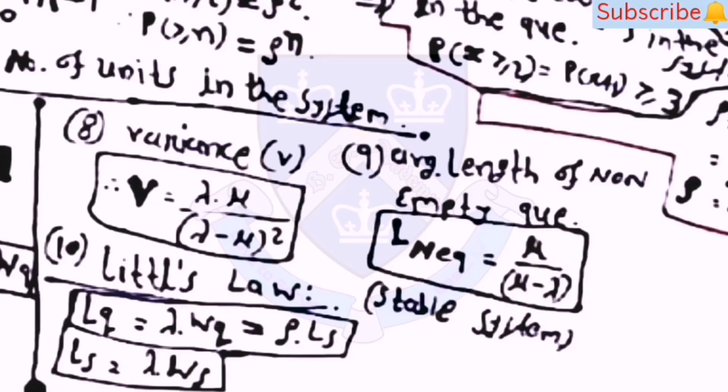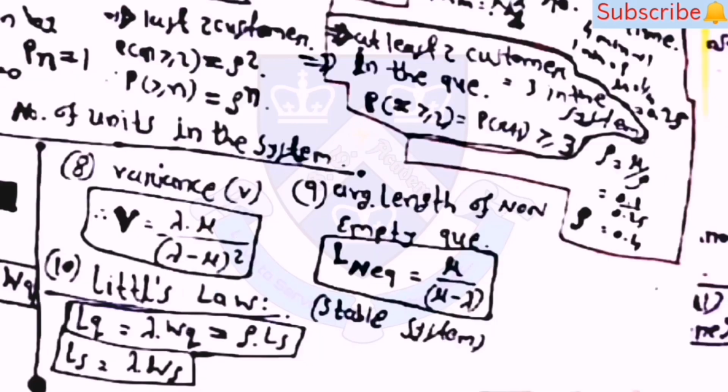Then variance V is equal to lambda into mu upon (lambda minus mu) square. Then the average length of non-empty queue, L non-empty queue, is equal to mu upon mu minus lambda. Then the tenth one is Little's law for a stable system. Lq is equal to lambda into Wq, which is equal to rho into Ls, and Ls is equal to lambda into Ws.